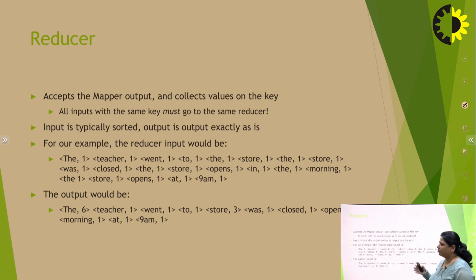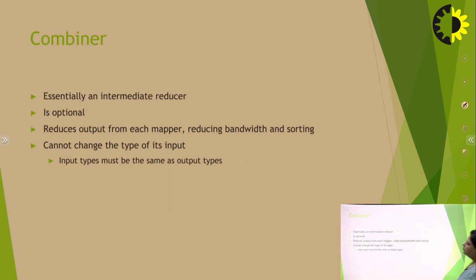Now, after these three steps, that is splitter, mapper and reducer, there is one more step, the combiner, which is optional. It works as an intermediate reducer on the output from each mapper, reducing bandwidth, and it cannot change the type of its input. The main purpose of the combiner is that it optimizes performance by reducing the amount of data shuffled to the reducer.